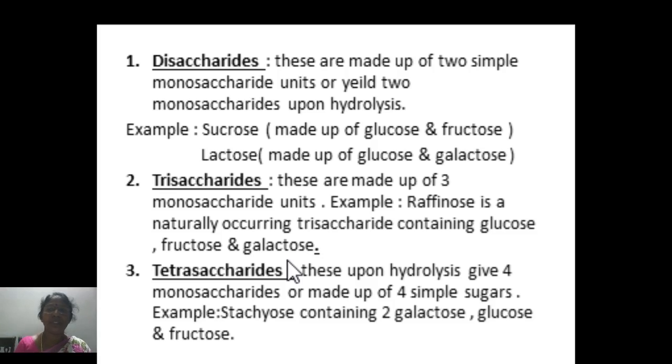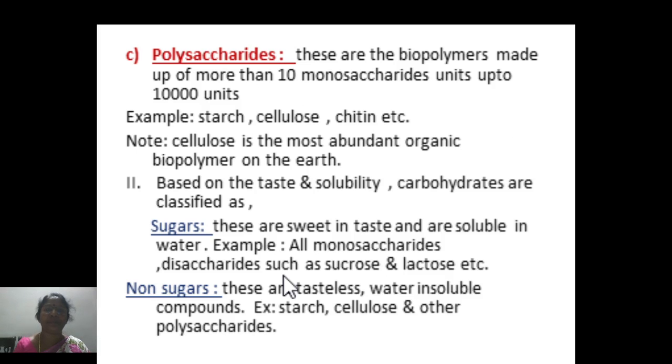So raffinose is a naturally occurring trisaccharide. Then tetrasaccharides are composed of four monosaccharide units or upon hydrolysis yield four simple sugars. Example, stachyose containing two galactose units, one glucose unit and a fructose unit.